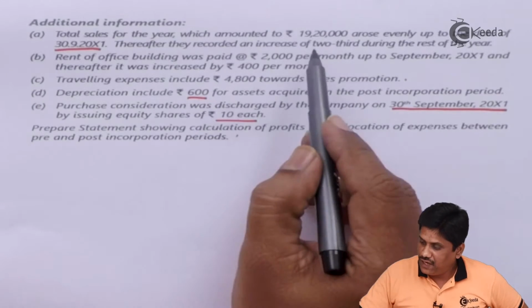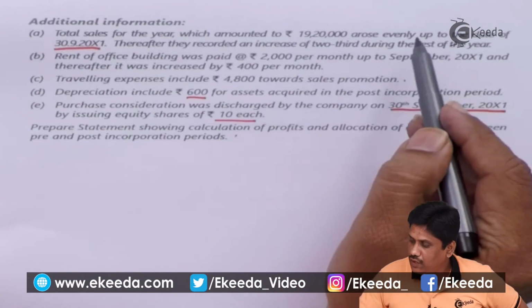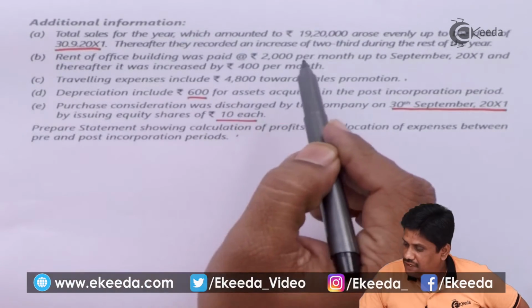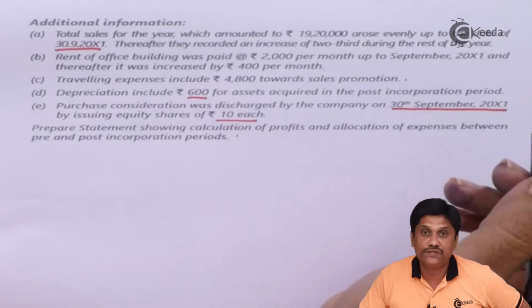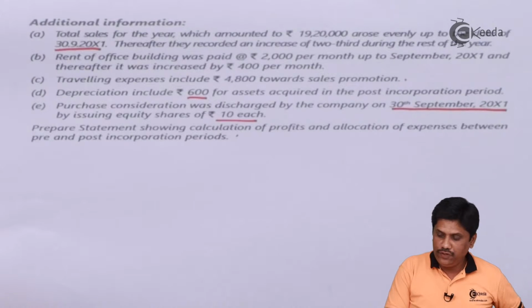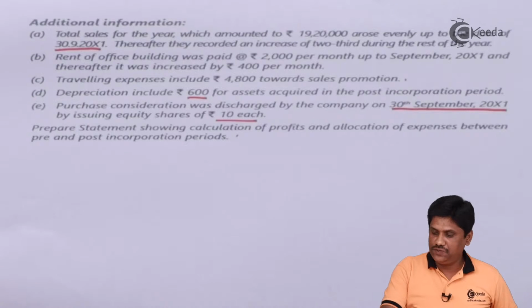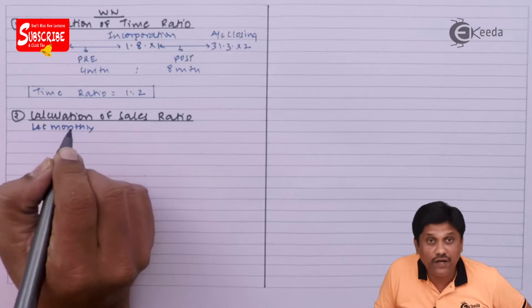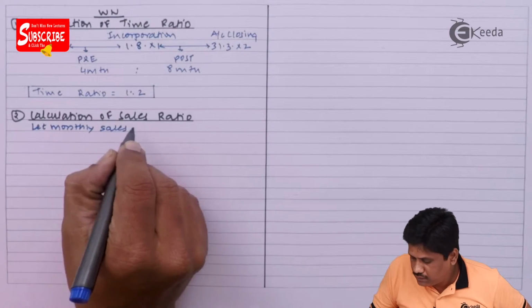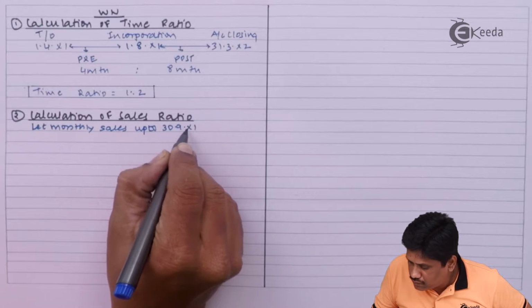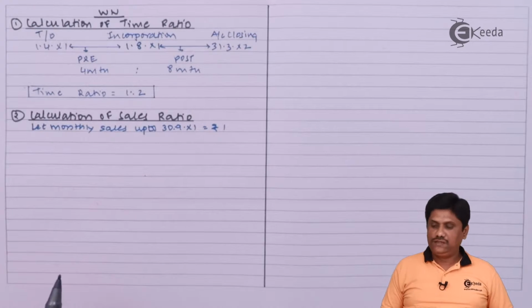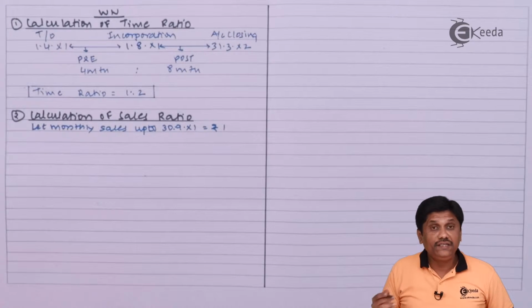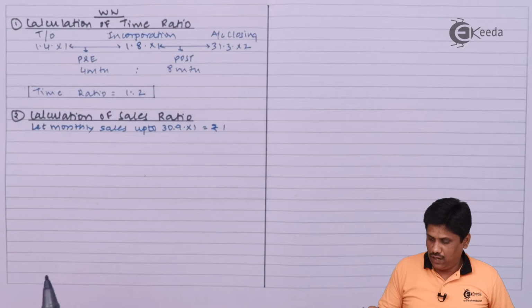Total sales for the year they are mentioning 19,20,000 arose evenly up to 30th September X1. Thereafter recorded an increase of 2/3 during the rest of the period. Okay, so what I am doing, I am making that basic assumption and then we will work out. Let monthly sales up to 30th September X1 be rupees 1. It increased by 2/3 after that date.